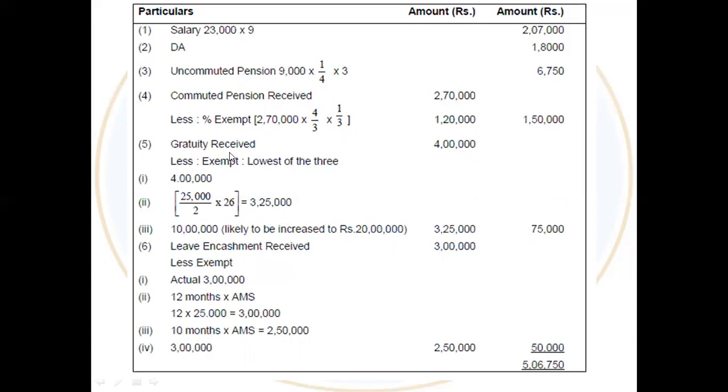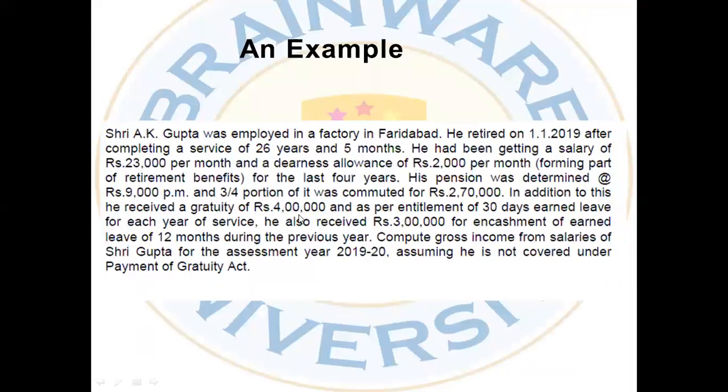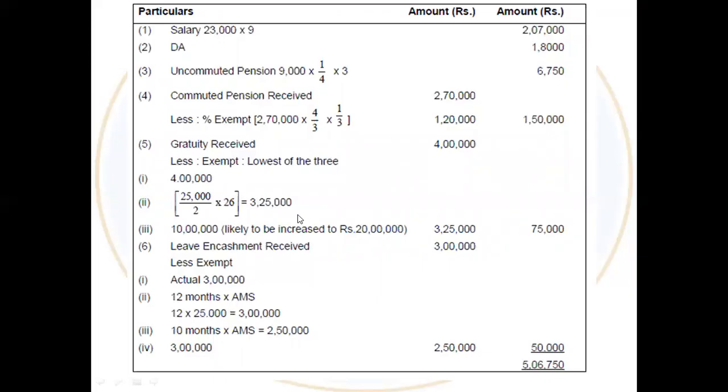Next portion will be the gratuity. So here for the gratuity, the rule is from actual gratuity receipt, we will deduct the minimum of 3 conditions. The number 1 is the actual gratuity receipt, which is obviously 4 lakh. If you look at the sum, he is receiving gratuity of rupees 4 lakh. Then the second calculation means half of the